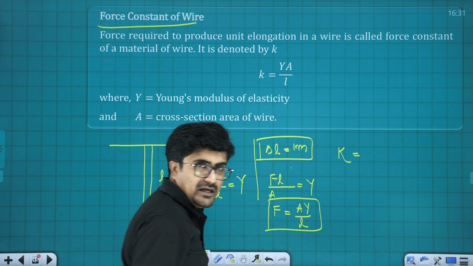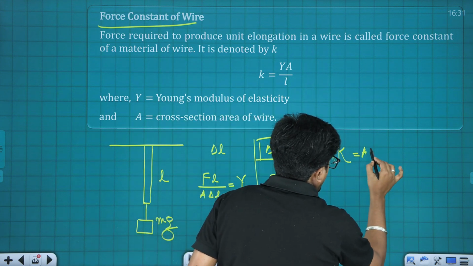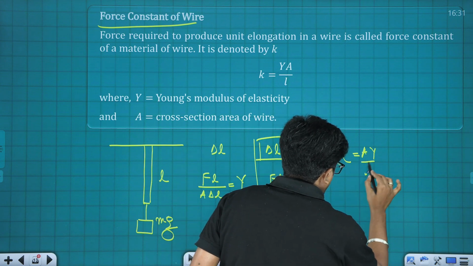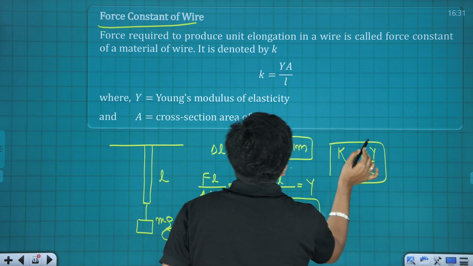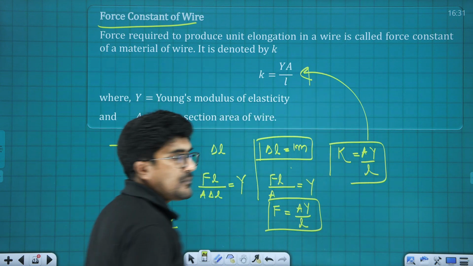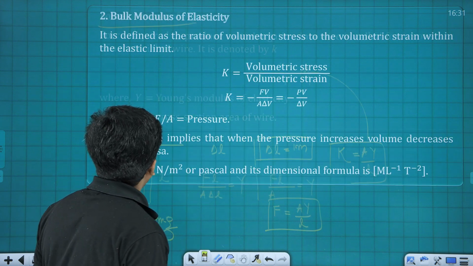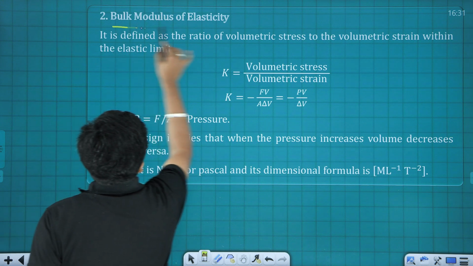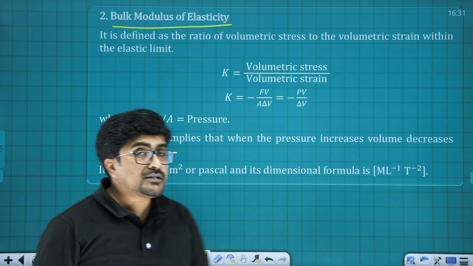And here the force constant is represented as K equals A Y upon L. You can see the same relation here. Is that okay? Fine. Moving to the next, that is bulk modulus of elasticity. What was Young's modulus?